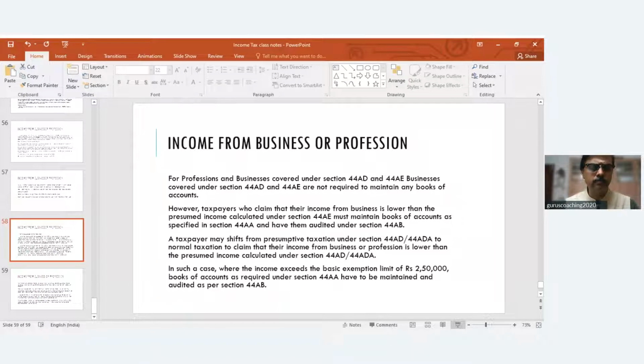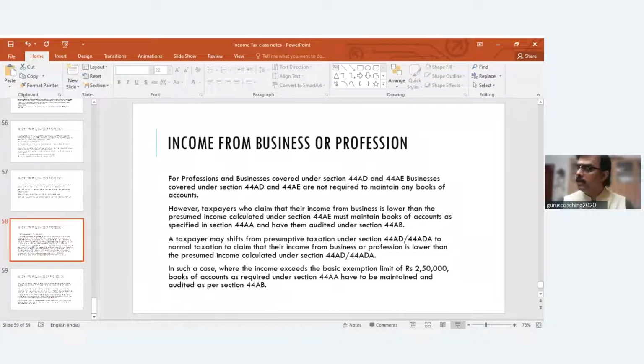Okay, so 44AD, if a person is carrying on a business, he can be an individual, partnership firm, not LLP, or HUF, then he can opt for this section. The turnover criteria for the business is up to 2 crores. If it crosses 2 crores, tax audit is compulsory. You all know that, we discussed that. And in such a case, if income is computed based on presumptive tax, it is 8% of your turnover. 8% is a comprehensive rate. No deductions will be allowed.